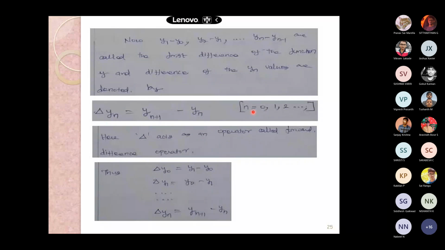Here n begins from 0 until the last term. Here delta acts as an operator, which is called the forward difference operator. Delta y0 is equal to y1 minus y0. Then delta y1 is equal to y2 minus y1. Therefore, the generalized formula of delta yn is y(n plus 1) minus yn. And the differences of these first differences are called the second difference.